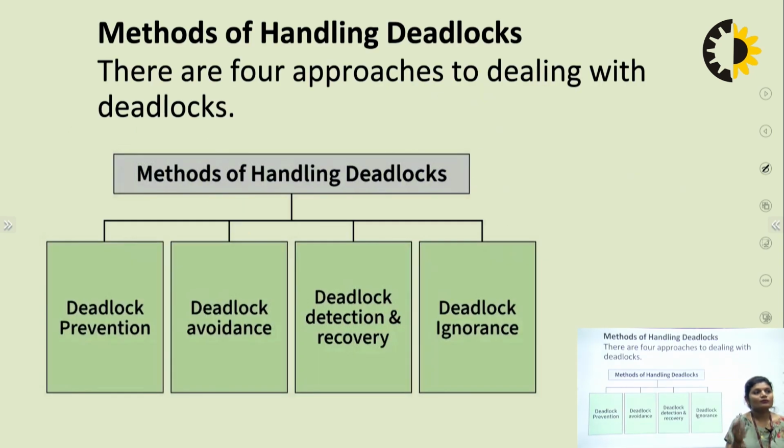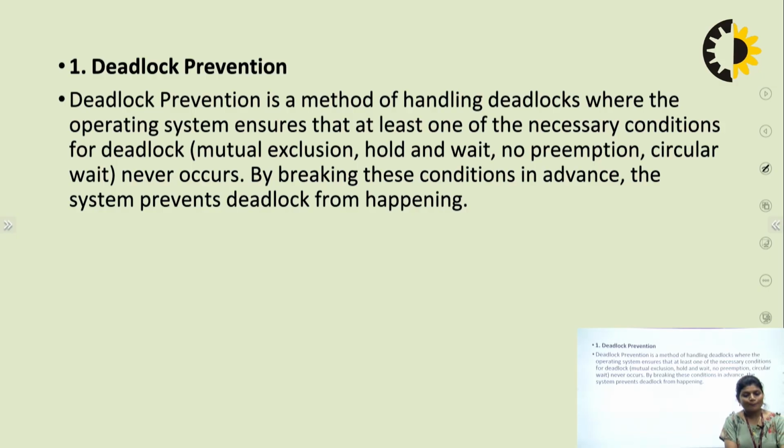Okay. So, methods of handling deadlock. There are four approaches to dealing with deadlock: deadlock prevention, deadlock avoidance, deadlock detection and recovery, and deadlock ignorance. So these four methods are used to handle deadlock. So, what is deadlock prevention? Deadlock prevention is a method of handling deadlock where the operating system ensures that at least one of the necessary conditions of deadlock never occurs.